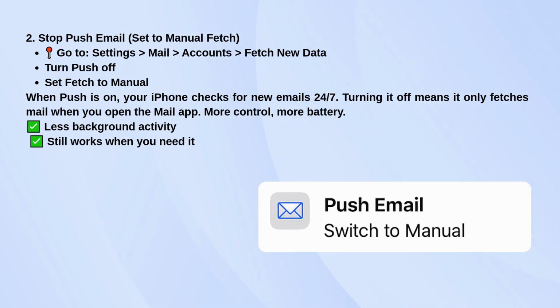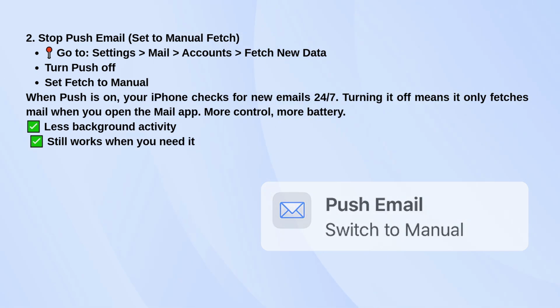Next up, Email. Head to Settings, Mail, Accounts, Fetch New Data. Turn off Push and set Fetch to Manual. That way your phone only checks for new mail when you actually open the Mail app. It's a small change that can seriously reduce background activity.